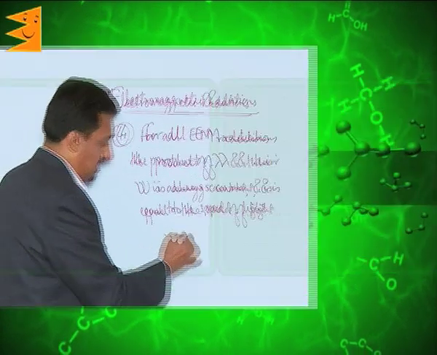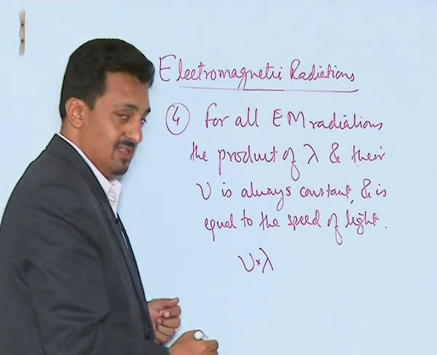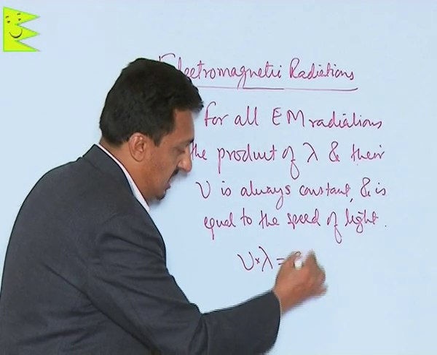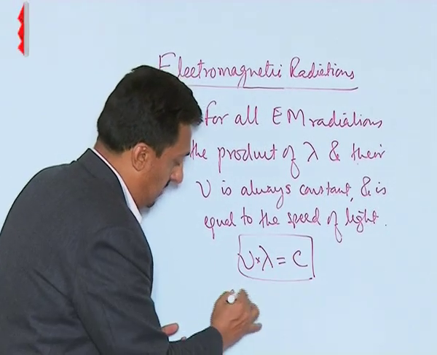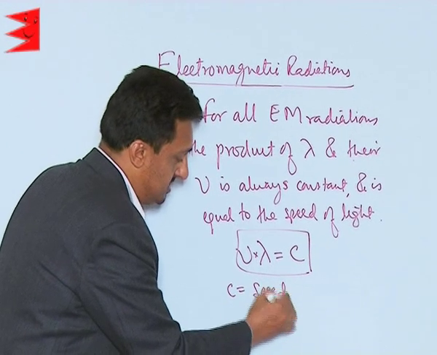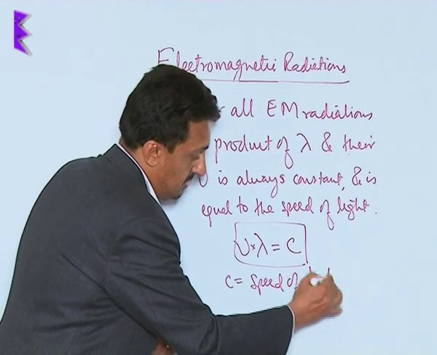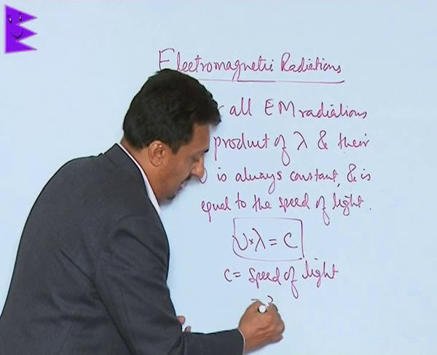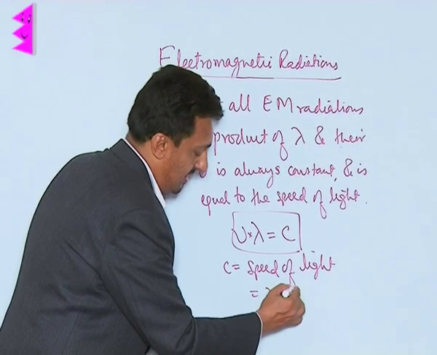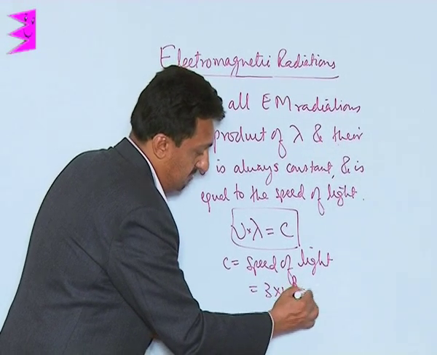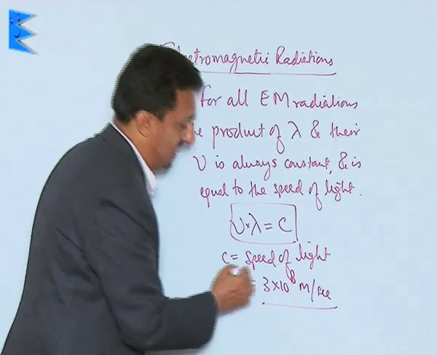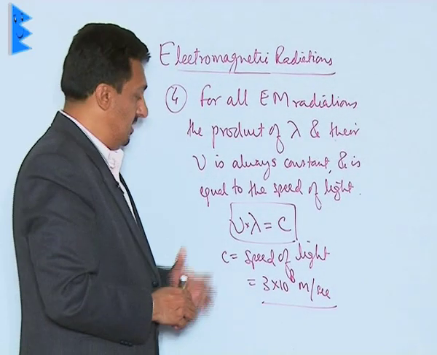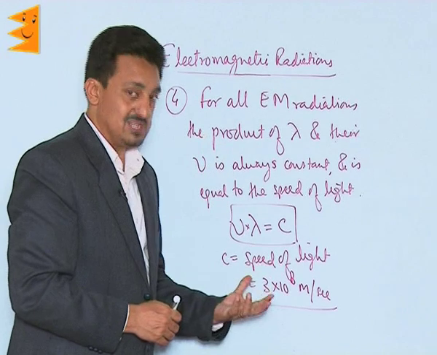So the product of frequency and wavelength for any radiation is equal to c, where c is the speed of light, which we all know is 3 into 10 to the power 8 meters per second. So the product of these two is always constant.